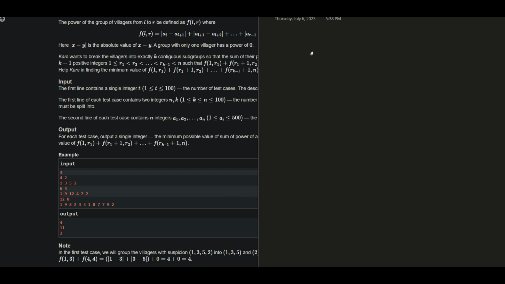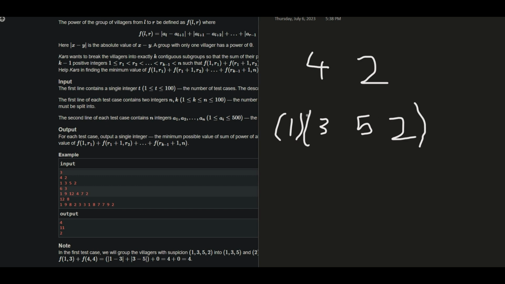let's consider the first example. There are 4 villagers and we have to split them into 2 groups, and the values are 1, 3, 5 and 2 respectively. If I consider this as the first group, then what will be the power? It will be the difference between these two, that is 2, the difference between these two, that is 3, and since there is only one element in the other group, it will contribute 0. So the total power in this case is 5.